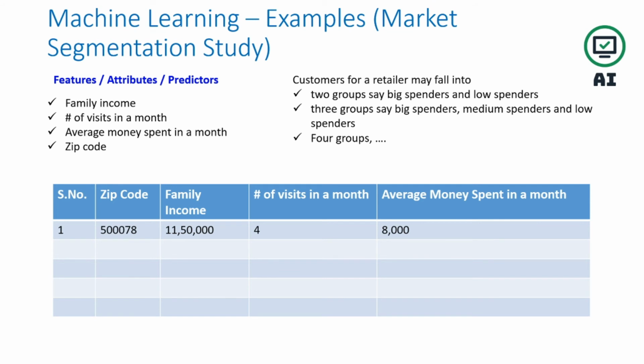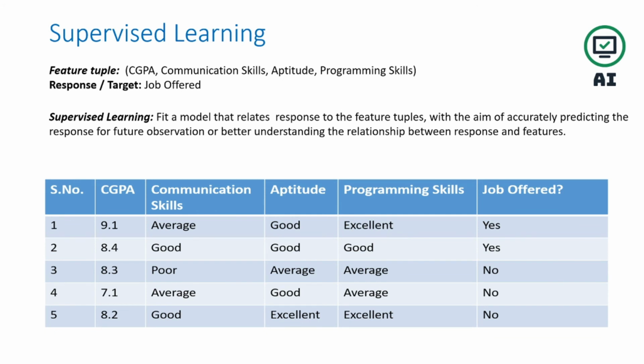We have to identify and check what is the performance of this clustering, so that P also comes. So here also the three attributes, task, performance and experience, are applied. Now you have seen the two examples: one is the employability predictor and another one is the market segmentation. Now let's see what is supervised learning.